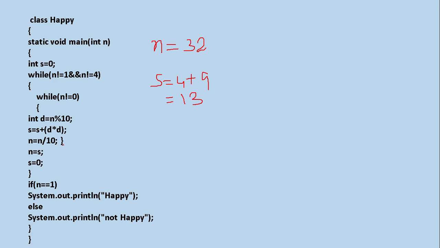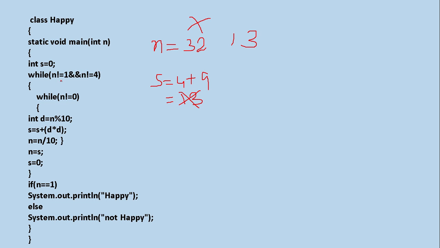Inner loop terminated. Now coming to the outer loop part, n is equal to s. See, n is not 32 now, it's s. S means it is 13 now. Is it clear? 13. Now coming over there and checking, we have the new n, that is 13. s is equal to 0 now. Is s having any value? No, it's 0. So the value of s we are going to calculate again.